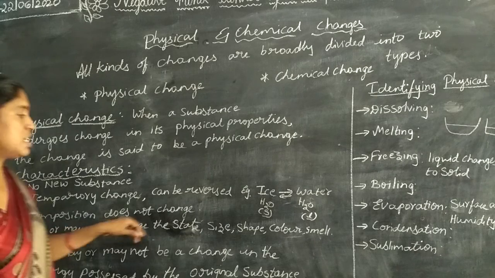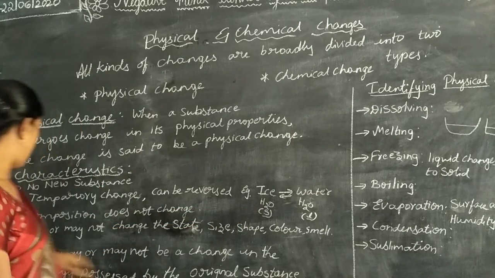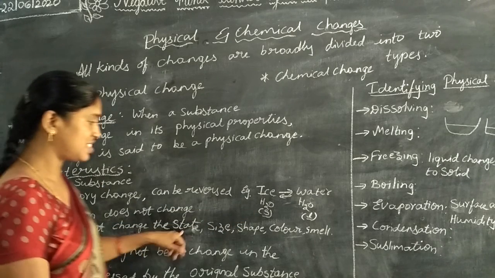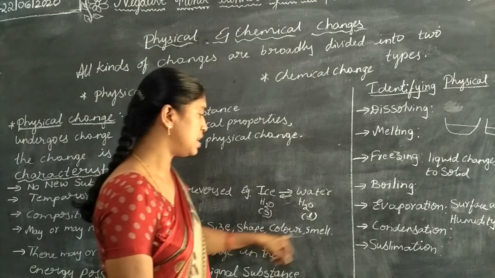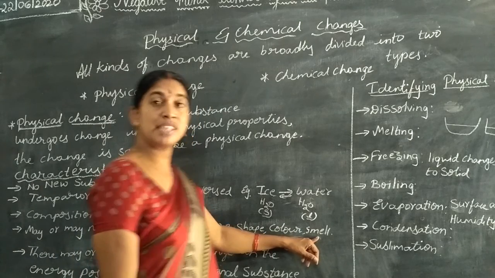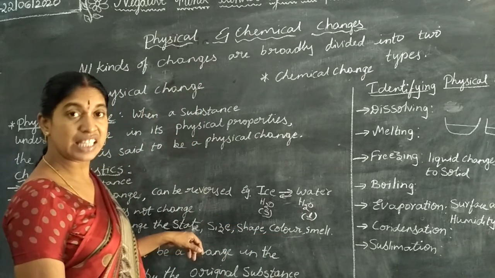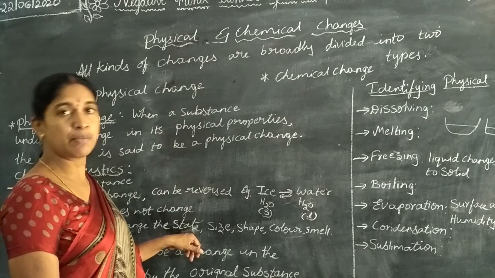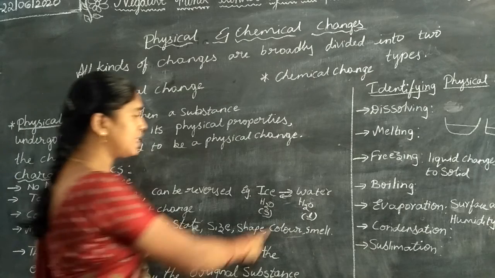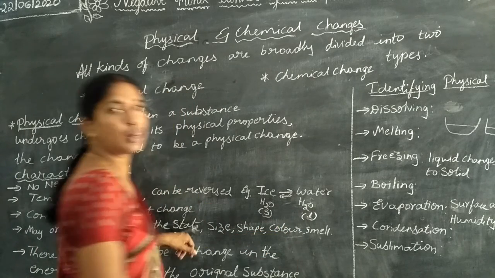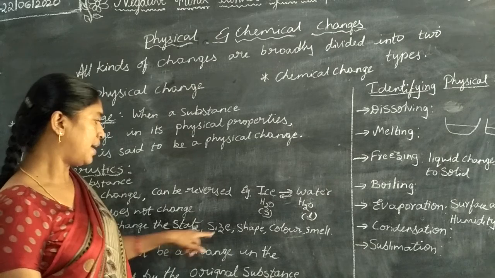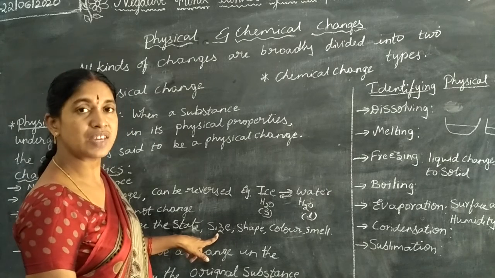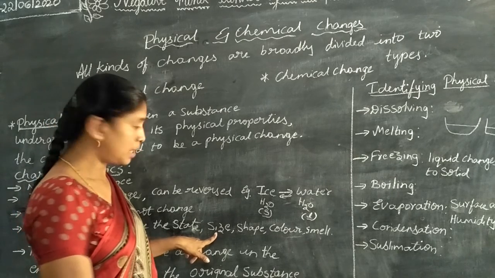Okay, composition does not change, and there may or may not be a change in the state, size, shape, color, smell. Sometimes there may not be a change in the state, and sometimes there may be. Here there is a change in the state of the substance, but the size remains the same.